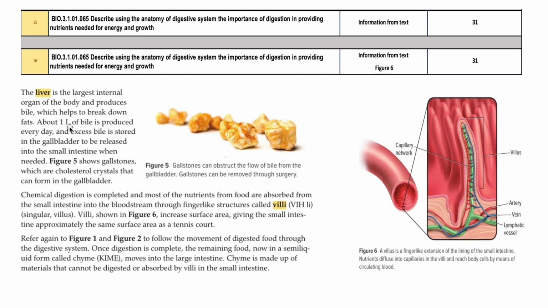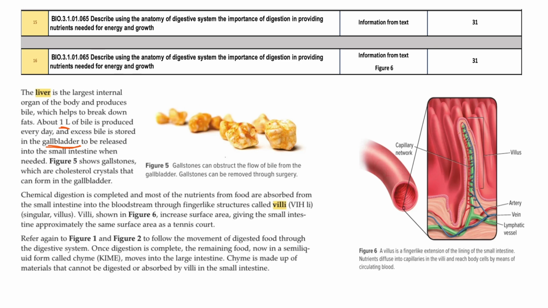About 1 liter of bile is produced every day. All this bile is not stored in the liver, but there is another organ called the gallbladder. Here you can see that the gallbladder is storing the bile, and it can release it whenever it is required. So the liver is producing the bile, the gallbladder is storing it, and from the gallbladder it will be released into the small intestine whenever it is required.